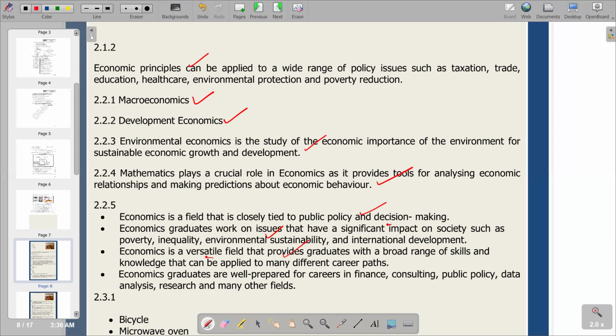It's a very versatile field, like we are saying, a broad field that can make you acquire a broad range of skills, research, and many others. So this is at the level of economics when we are choosing a career. So this is what we have on 2.2.5.